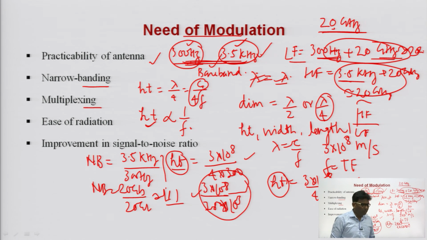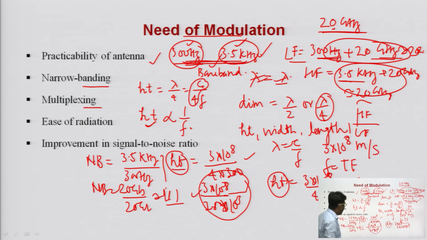There will be noise and chaos inside the class, because everyone's speech has the same frequency range, between 300 hertz and 3.5 kilohertz. All the students will convey their information in the same frequency range, there will be a mixing of every voice, and I will not be able to understand what the students are saying. This is without modulation.